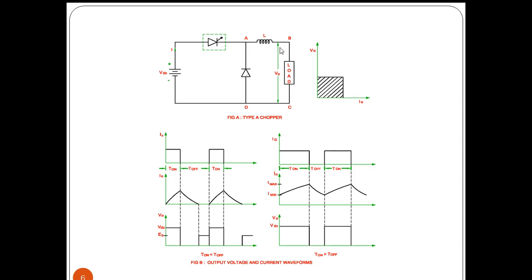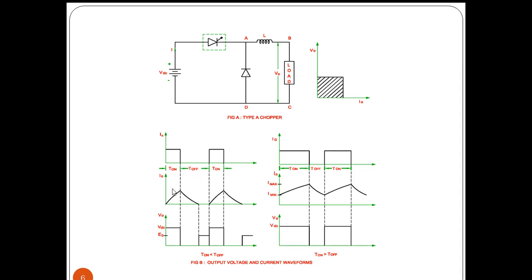So whenever the chopper is on, voltage is positive and current is positive, so we are getting operation in the first quadrant. These are the waveforms when we are operating the circuit. We are going to observe the waveform representation. This is the gate pulse which appears across the SCR. When we apply the gate pulse, the SCR will be turned on for a duration. This is the on time of the SCR. For this much amount of time, the SCR will be turned on.